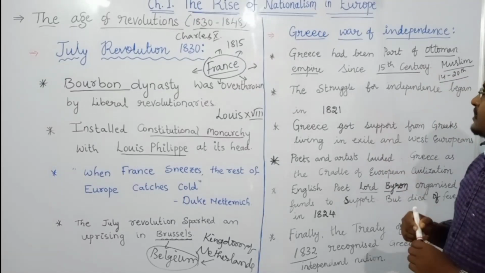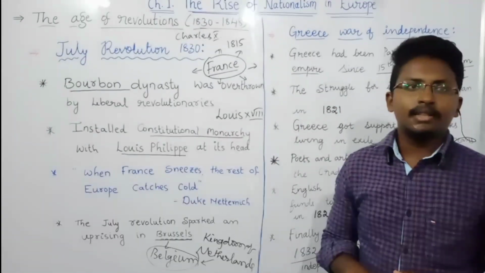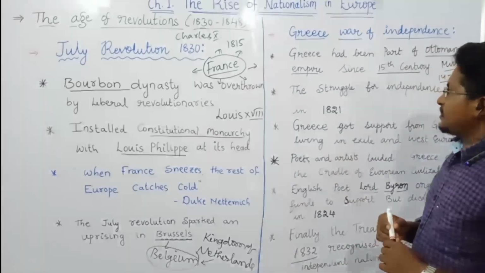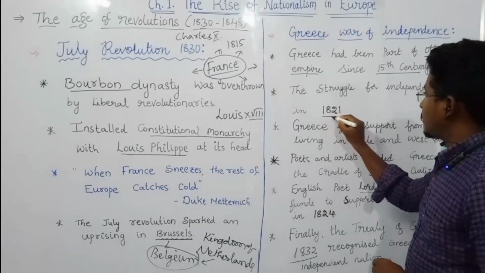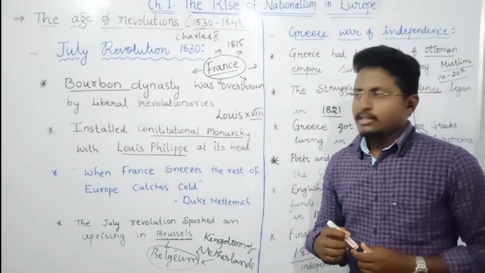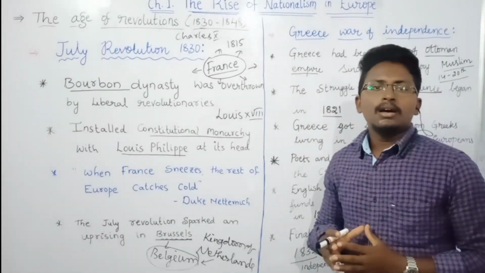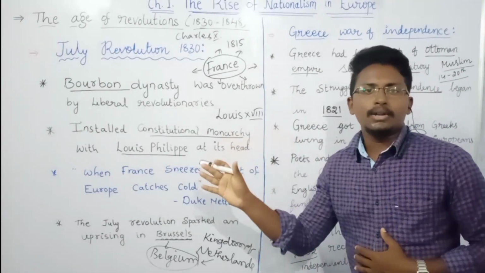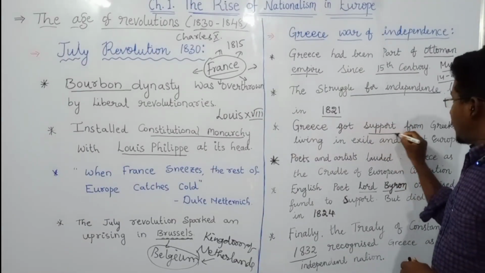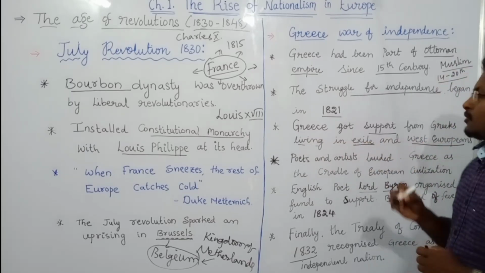Then what happened is that by seeing all other countries, Greece also decided that we also want to become an independent country. Because of that, they started struggling for their independence in the year 1821. Then who gave support to the Greek people, or who were the people who supported the Greek War of Independence? These people got support from Greeks living in exile and West Europeans.